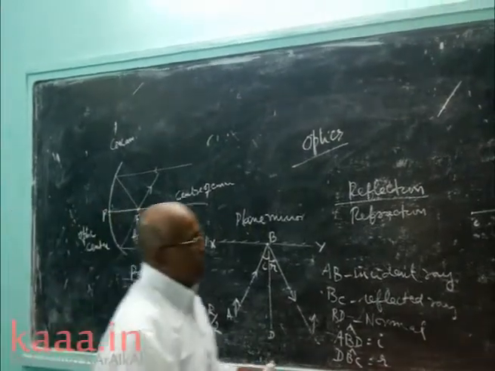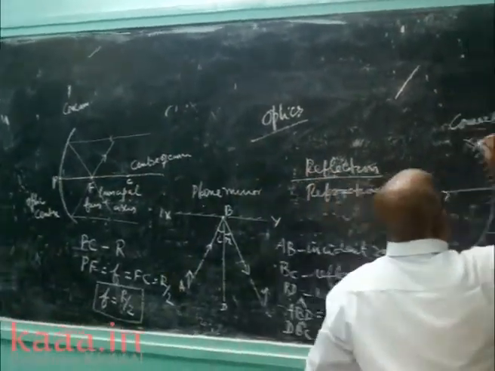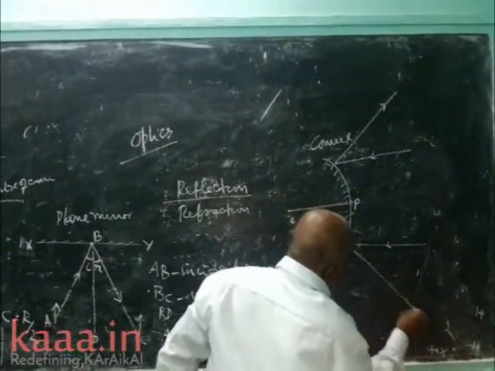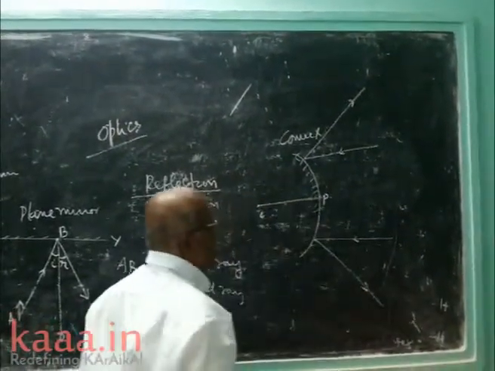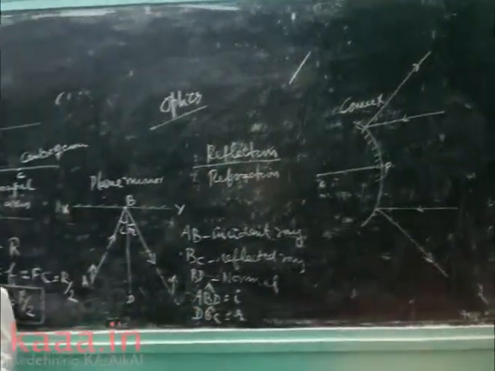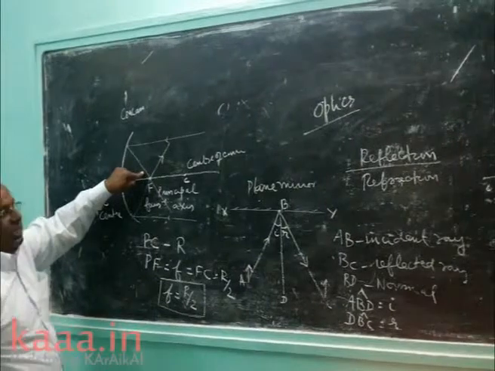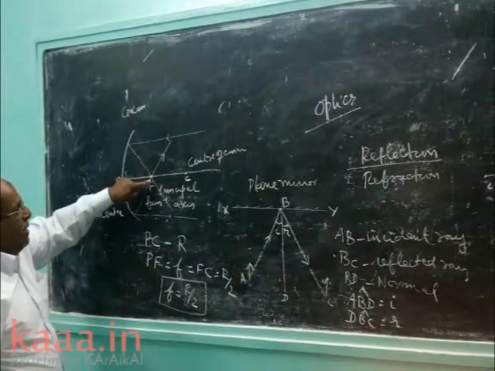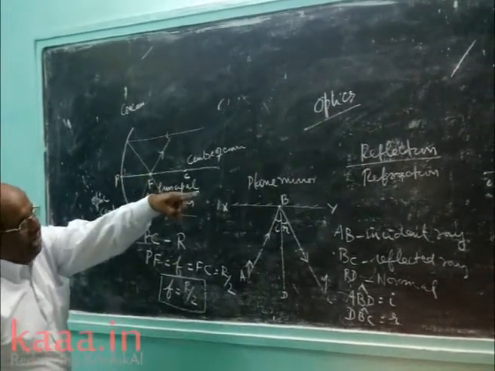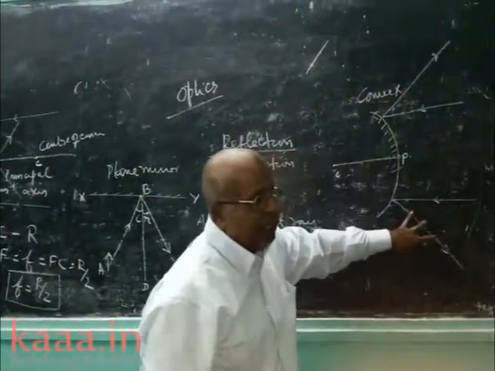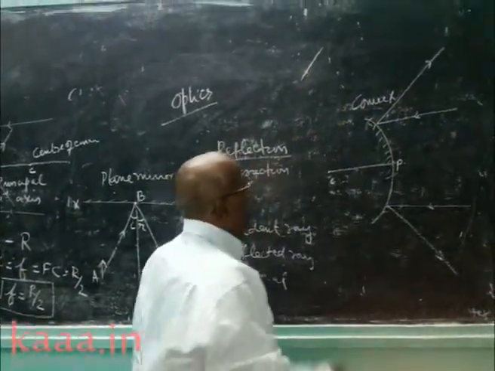In the concave mirror, after reflection they meet at a point on the principal axis automatically. What about this one? In the case of a convex mirror, the reflected rays get diverted. The 2 reflected rays will not meet. What do we have to do?